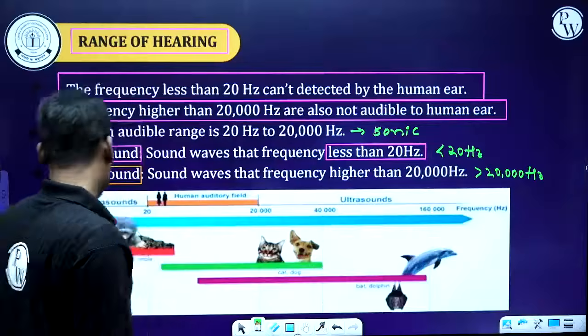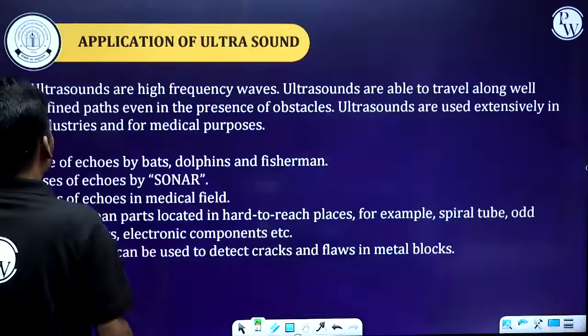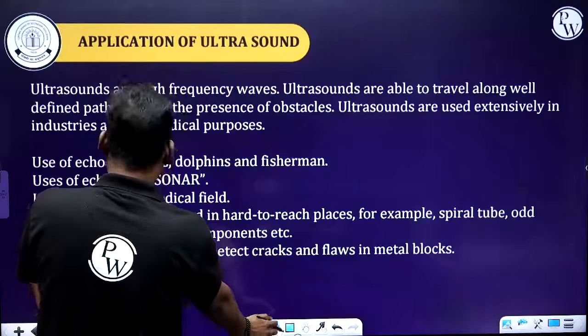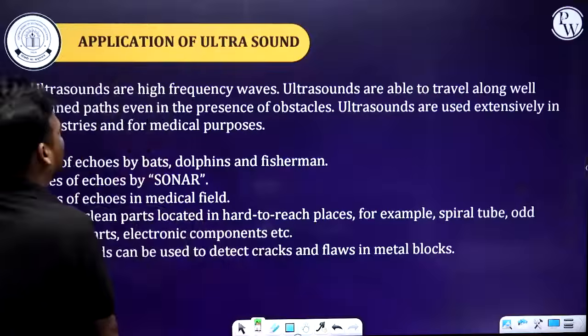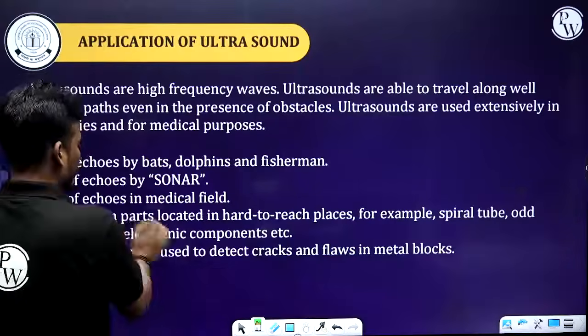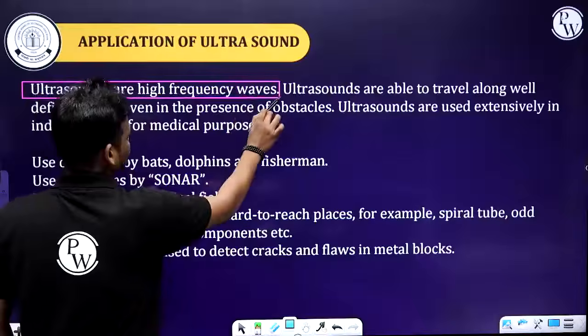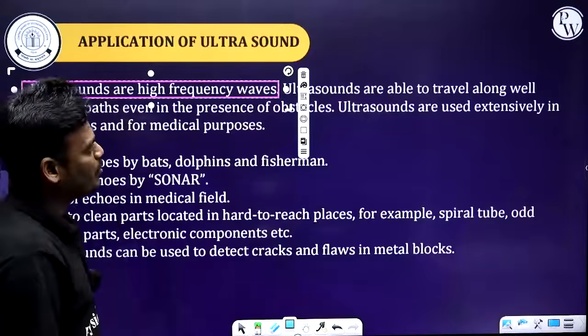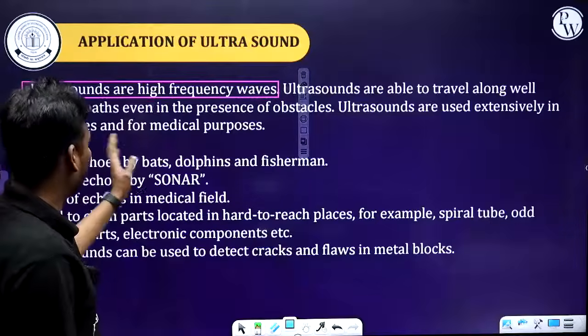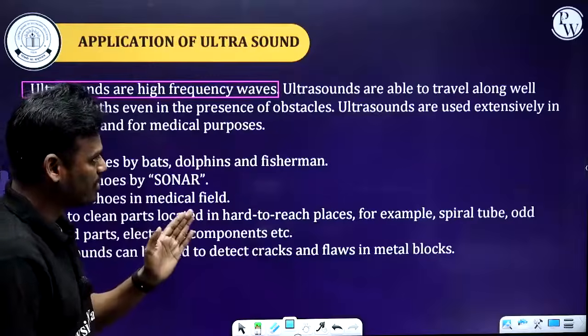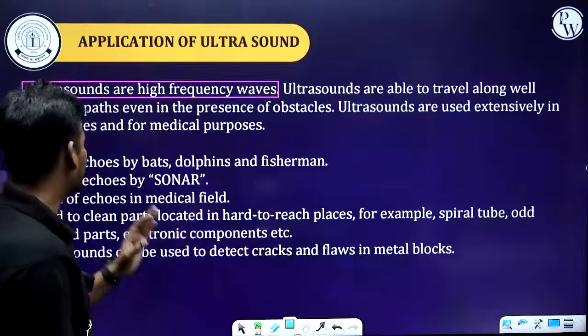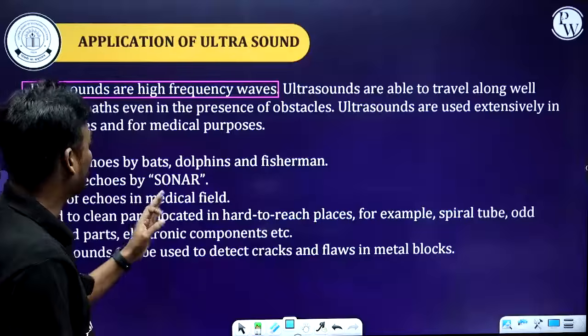Now, next one, applications of ultrasound. Ultrasounds are high frequency waves. Ultrasounds are able to travel along a defined path even in the presence of obstacles. Ultrasounds are used extensively in our industries and for medical purposes.